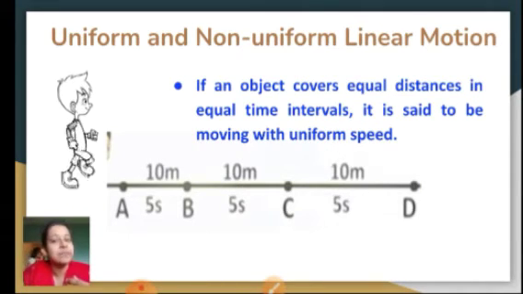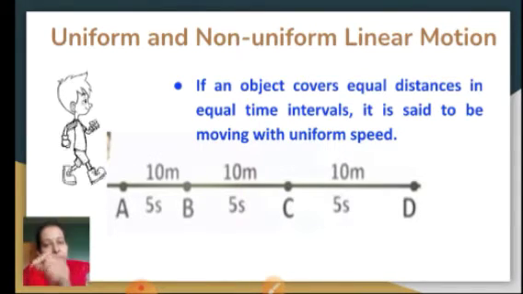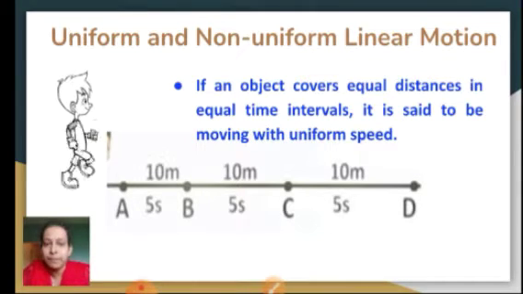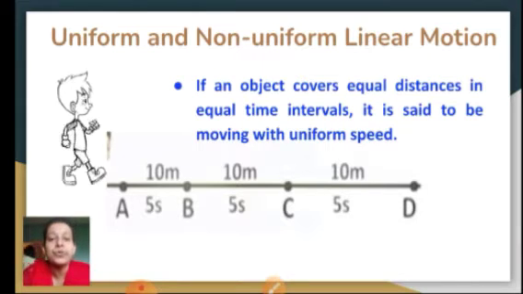For example, an object travels from A to B and then from B to C, and from C to D. So the actual path traveled is AB, BC and CD. So the object has traveled from A to D, and in between it has traveled AB, BC, CD. That is the distance covered by an object, which is the actual path, and here we do not include any direction.